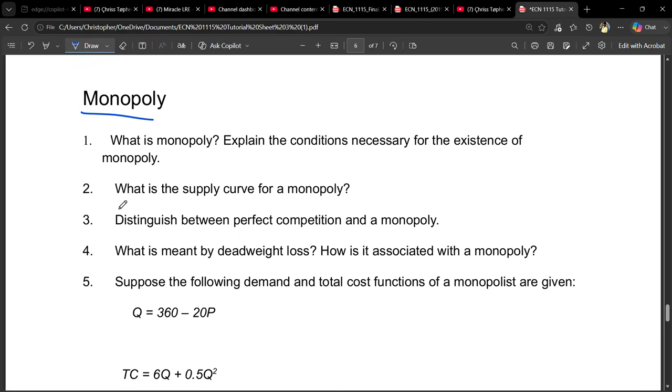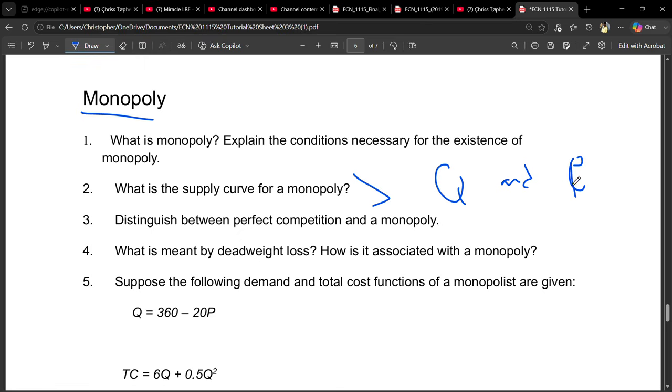Question two says, what is the supply curve for a monopoly? Cutting the story short, there is no supply curve in the monopoly. Why is that? The monopoly faces a demand curve that is downward sloping. Of course, we say the monopoly has market power over the market, but it cannot choose both the quantity and the price at the same time, because it is constrained, or it is limited.